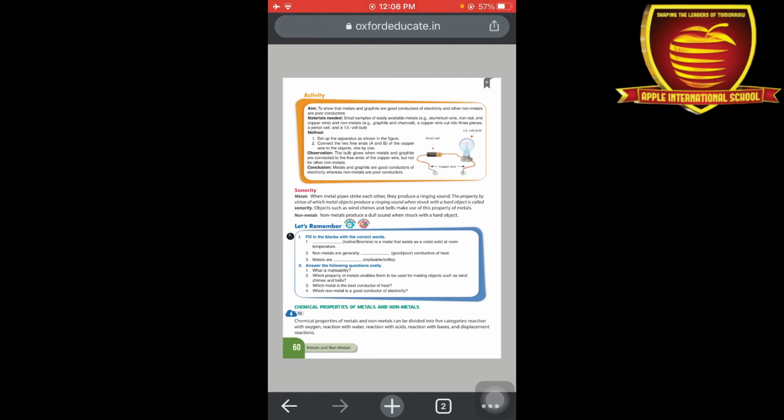Metals and non-metals. Up to this point we have been studying the physical properties of metals and non-metals. Now we are going to discuss the chemical properties of metals and non-metals. The chemical properties of metals and non-metals are divided into 5 categories.